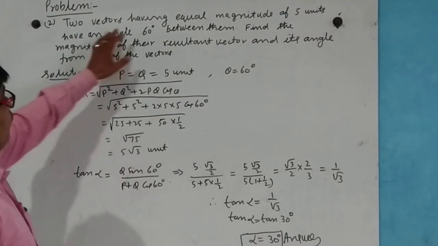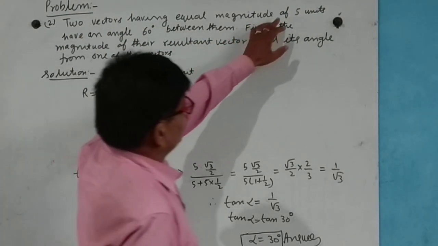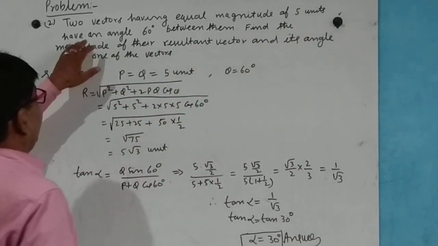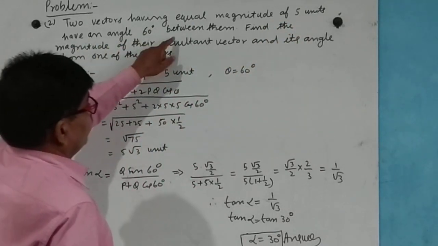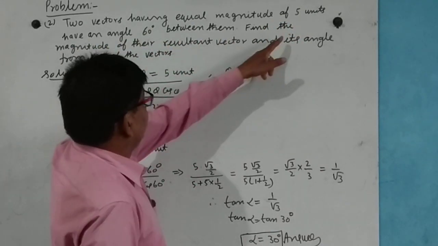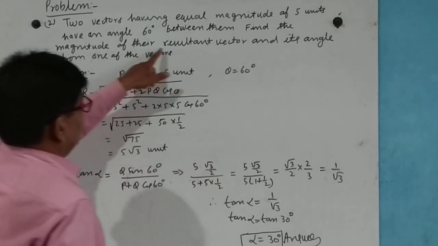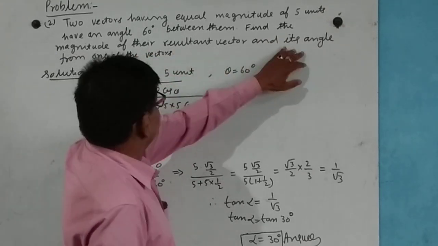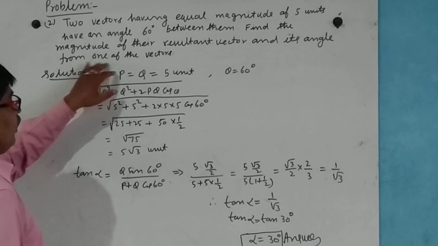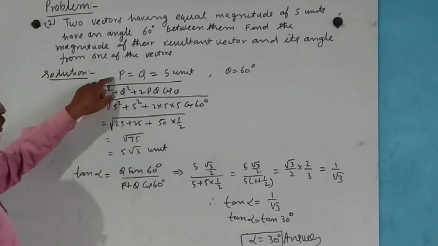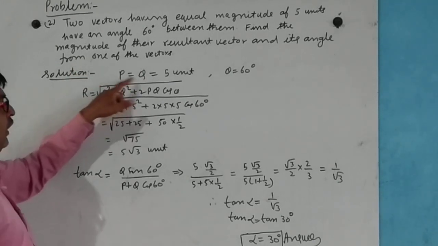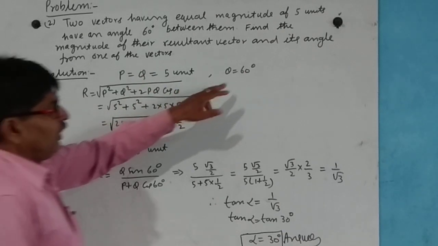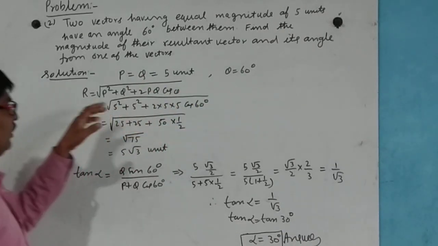Now, next problem. Two vectors having equal magnitude of 5 units have an angle of 60 degree between them. Find the magnitude of their resultant vector and its angle from one of the vectors. Both vectors are equal, P and Q equal 5 units, and theta is 60 degree.